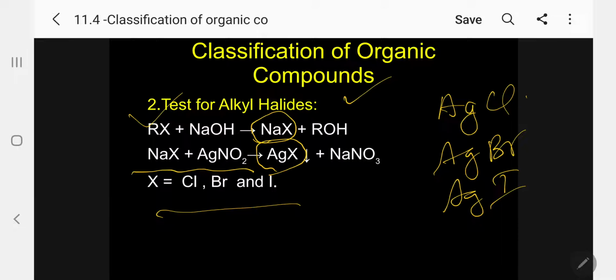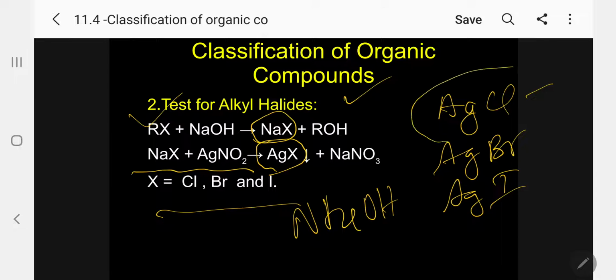The most important information is this: after the formation of the precipitate, add ammonium hydroxide to the test tube. A white precipitate soluble in ammonium hydroxide is silver chloride. A pale yellow precipitate, sparingly soluble, is silver bromide. A yellow precipitate, insoluble in ammonium hydroxide, is silver iodide. So we can easily test for the presence of halides.